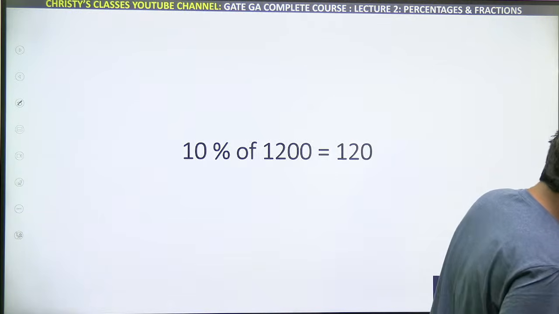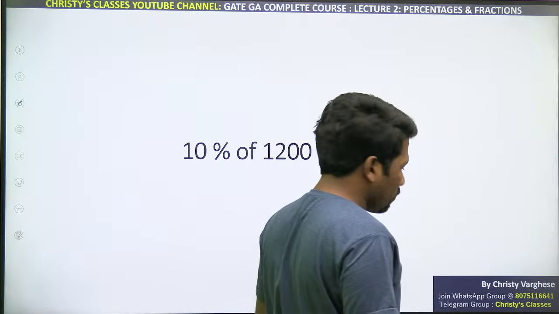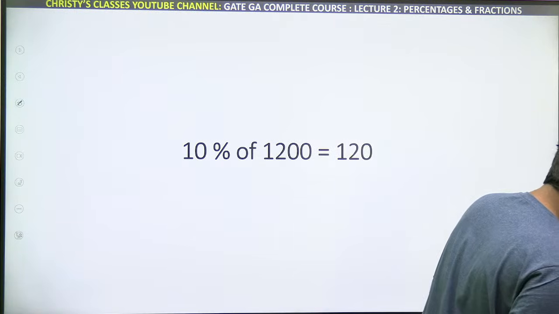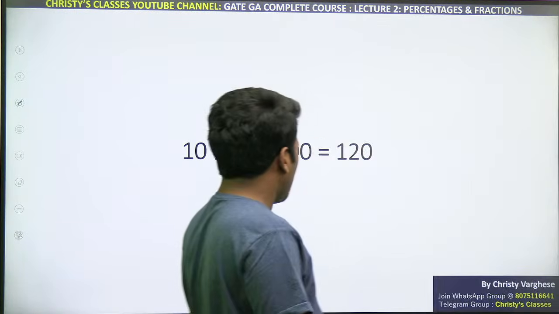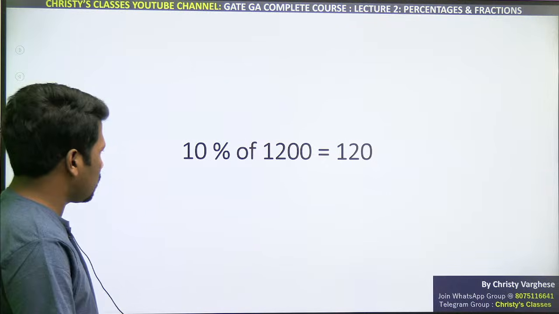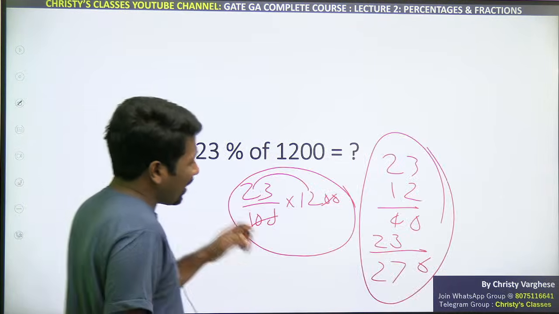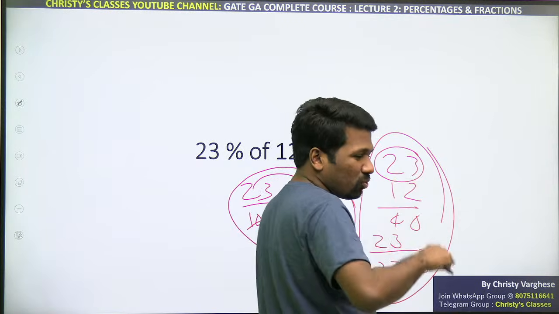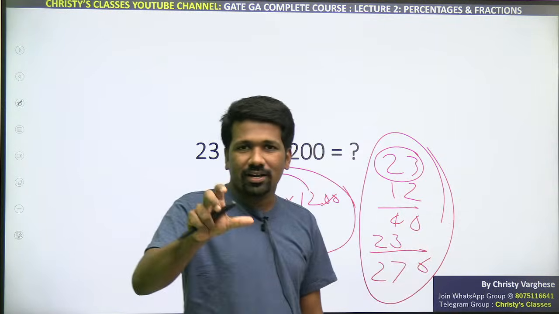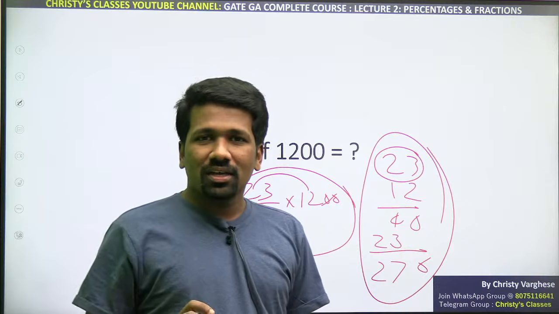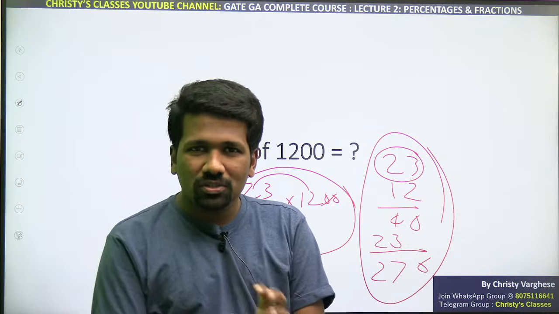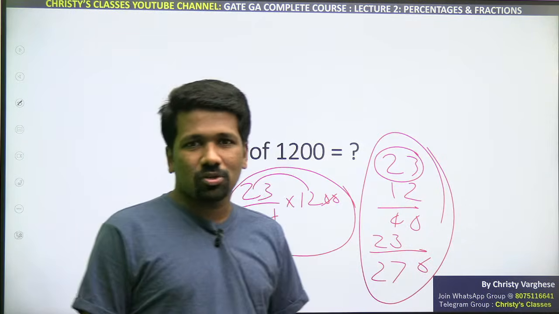23% ko I can break it down. Now, some of you very good. All of you already found the value. Very good. Exactly, Manya. So how to save that time, that is what I am going to tell you. And virtual calculator में ये enter करना बहुत ही time consuming है. 2, 3, 1, 2. क्योंकि virtual calculator available for GATE exam, it is not that handy. You have to use the mouse and enter it. That is very time consuming.